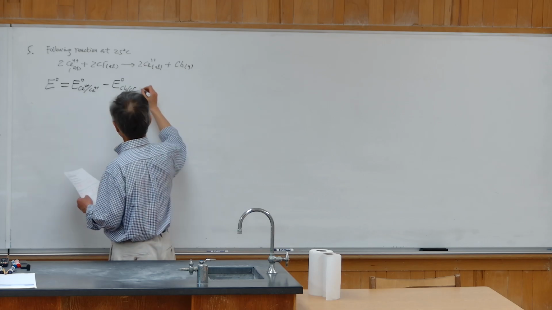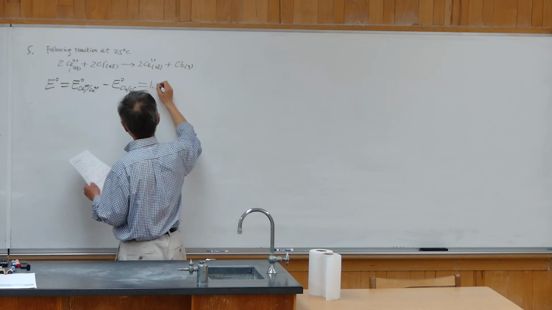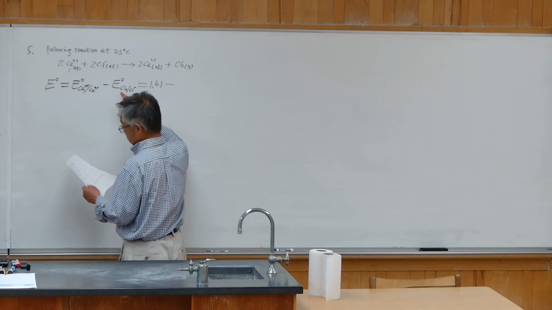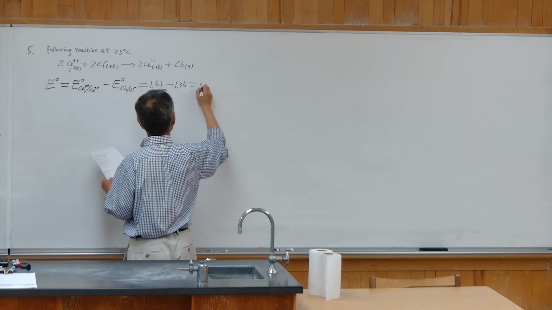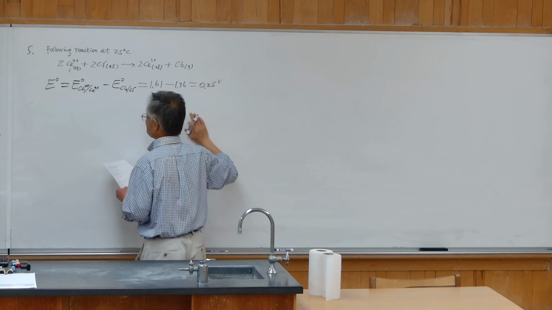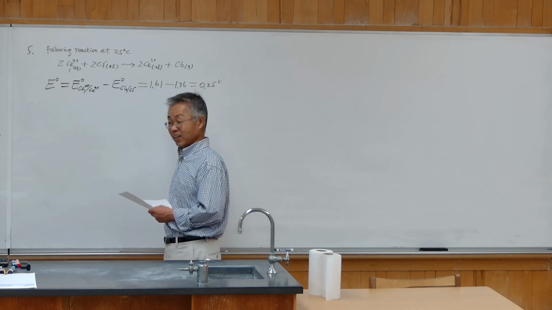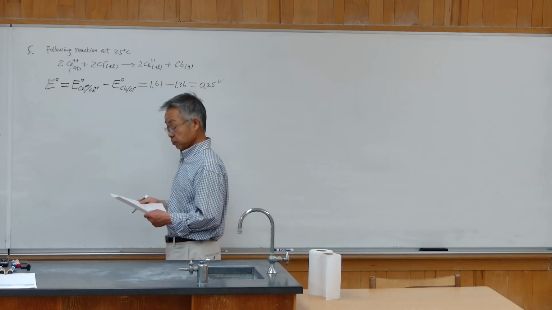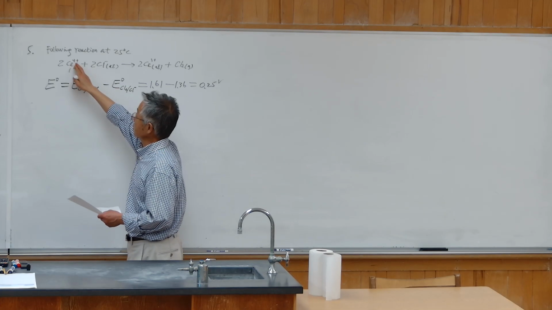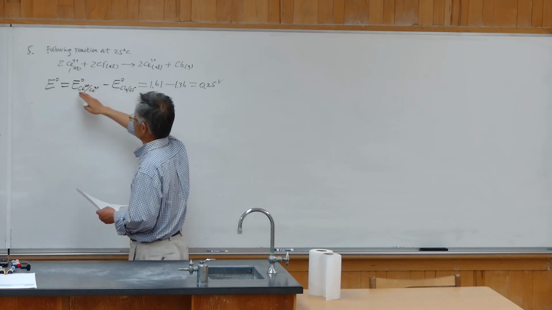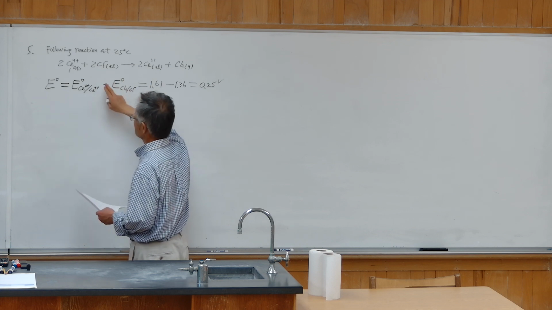From the table provided, the cerium 4, cerium 3 pair is 1.61, and the chlorine, chloride pair is 1.36. The difference is 0.25. If you use this minus this, then your E0 becomes negative 0.25, and your result will be wrong. Again, because in our reaction cerium 4 becomes cerium 3, this is a reduction. The other one, chloride becomes chlorine, is oxidation, so you need to subtract it.